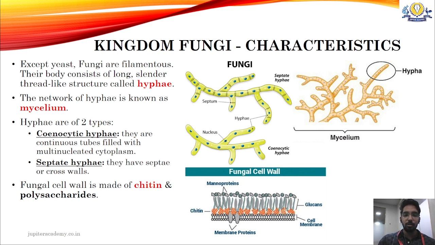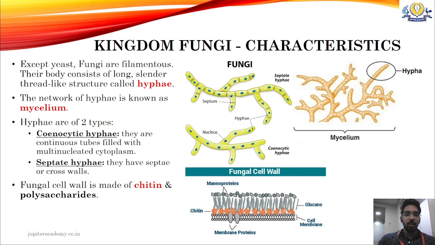It is a continuous tube filled with multinucleate cytoplasm. The opposite is the septate hypha, where septa means cross wall, in this case cell wall. When a cell wall is present between the cells and each cell has only one nucleus, such a hypha is called septate hypha. In contrast, coenocytic hyphae can also be referred to as aseptate hyphae.